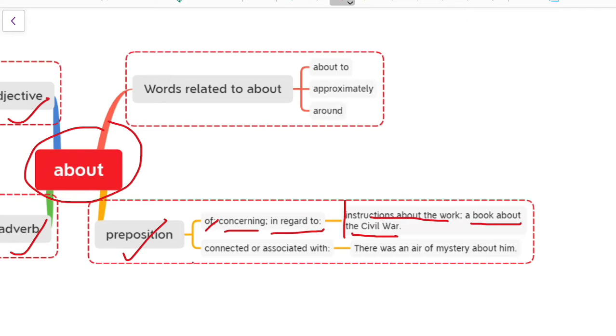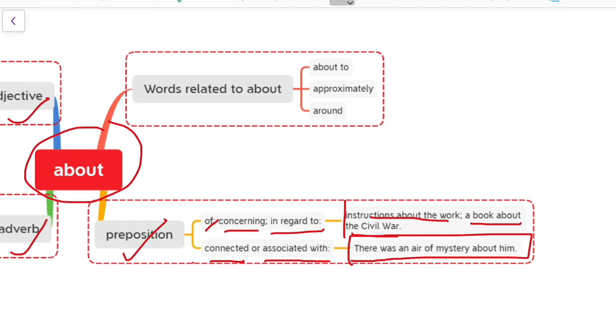Coming to the next thing, connected or associated with. We can use about when we are referring to something about someone, such as there was an air of mystery about him.